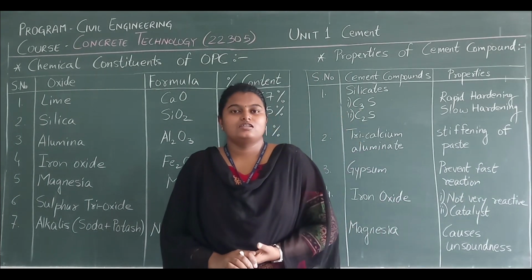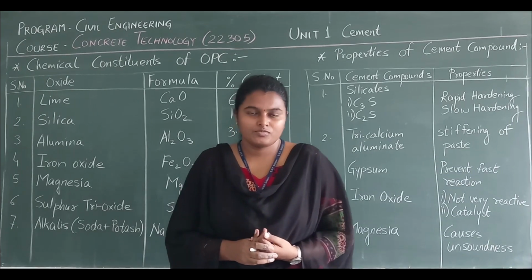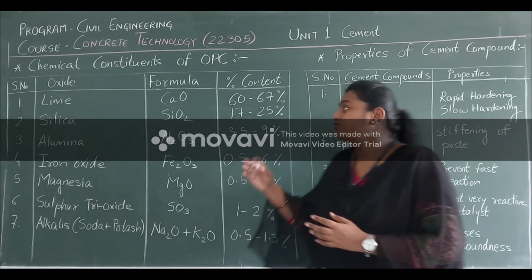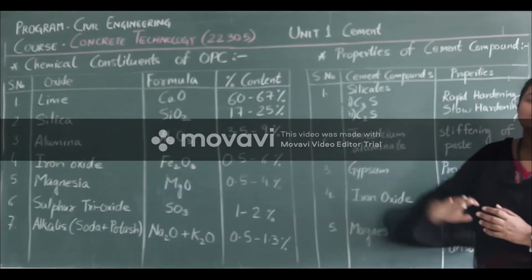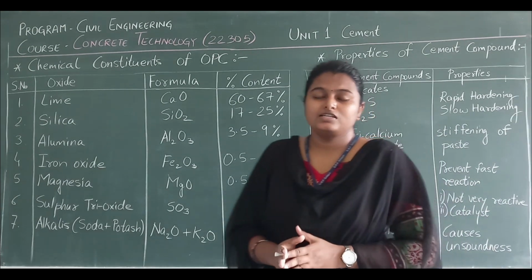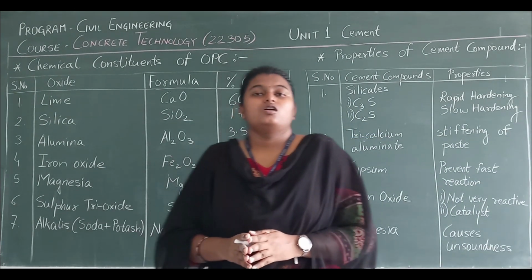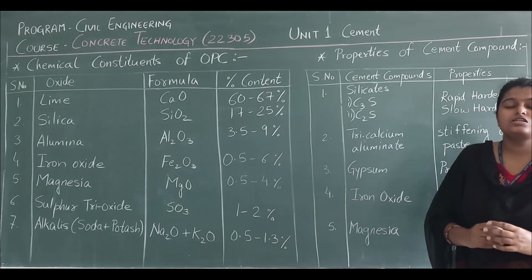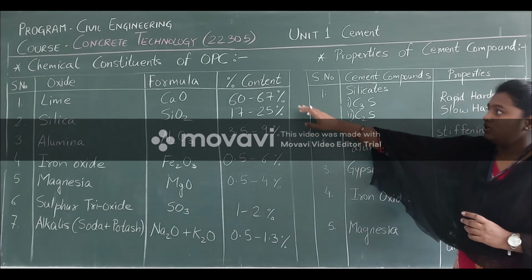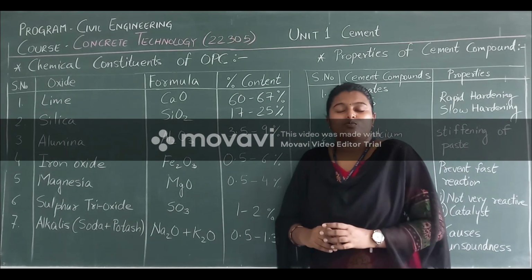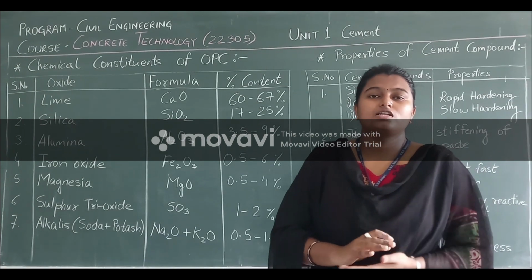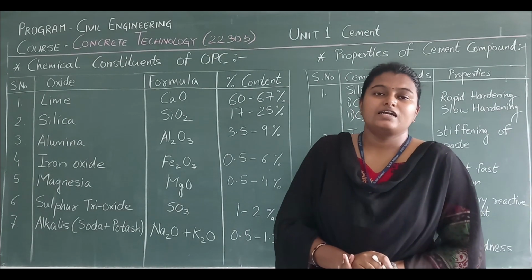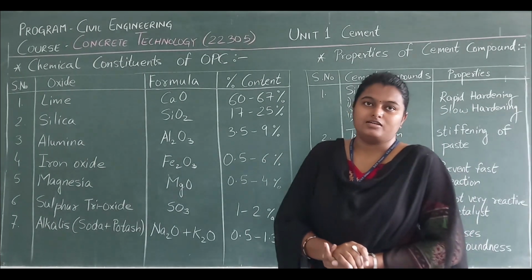In this we will see that cement will give strength to concrete and concrete will give strength to building. So this is the reason why we are studying cement in detail, because it gives strength to concrete and concrete gives strength to building. So to understand cement in civil engineering aspect, we are going to start with its chemical constituents in OPC. Now what is OPC? OPC stands for ordinary Portland cement. Now ordinary Portland cement is a type of cement and it is the most widely used cement.